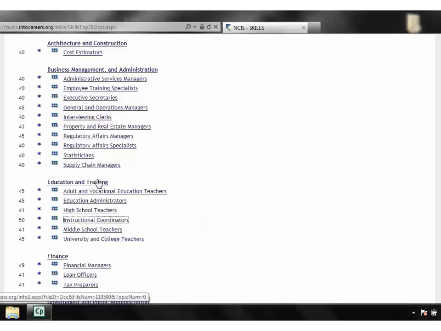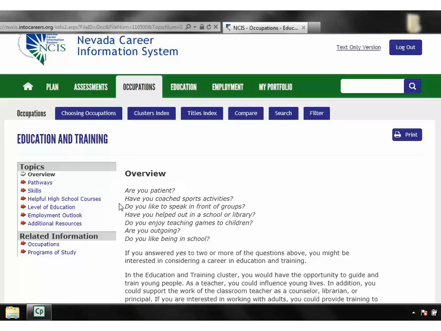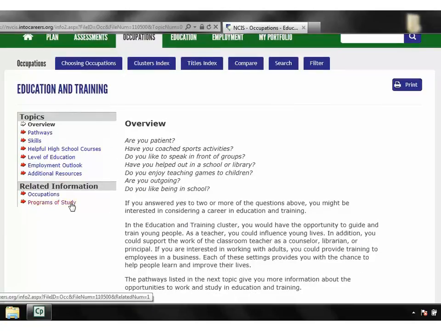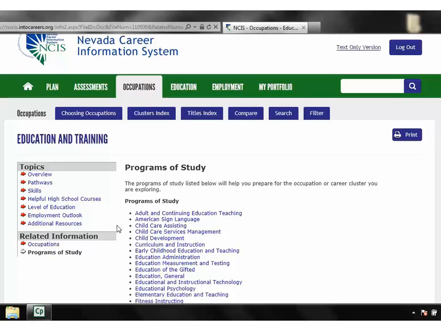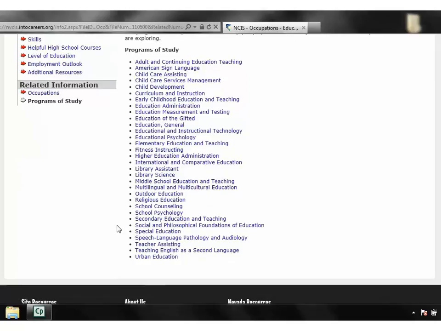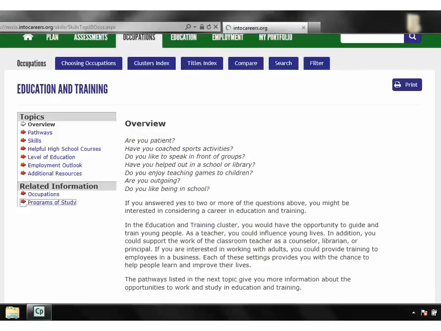Click the occupational cluster and find the link to the left that reads Programs of Study. Search through the list of programs of study and find one that interests you. Write the name of it on your activity sheet. For example, you could write Library Science. Use the back button to get back to your top 30 occupations.